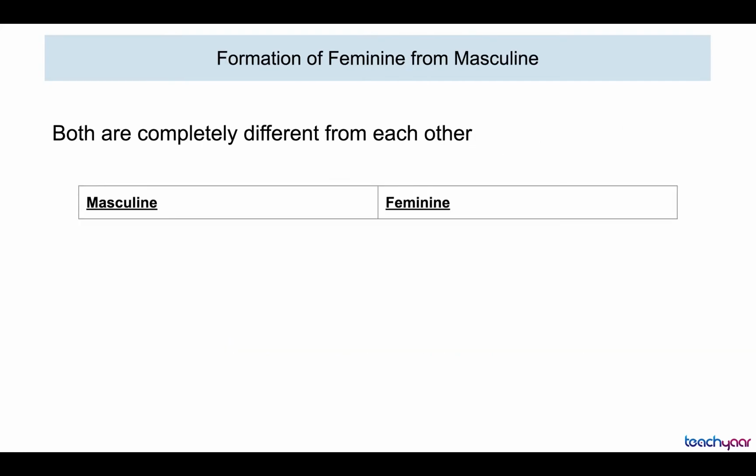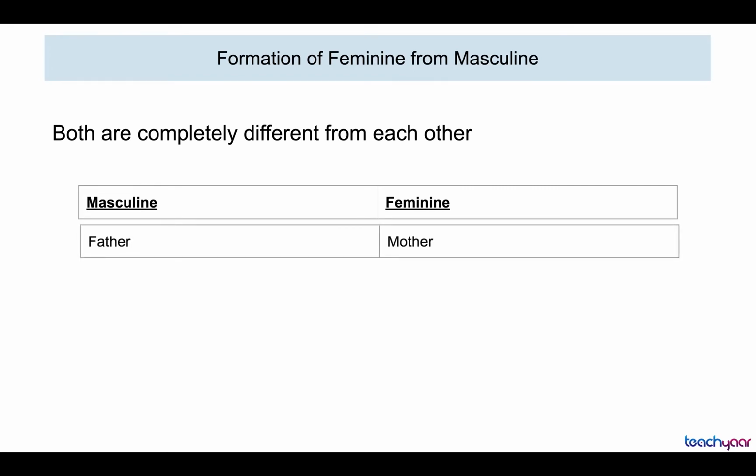Now let's see how the masculine words are changed to feminine. Now in some cases, both the words are totally different from each other. Let's take a few examples. You say father, which is a masculine form, and the feminine form of that is mother.